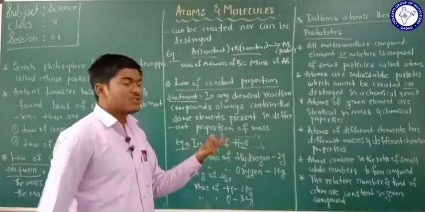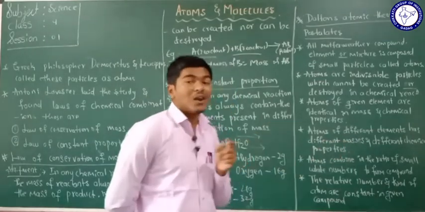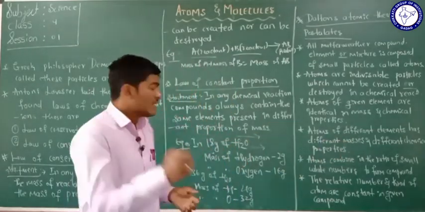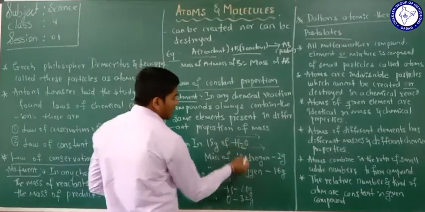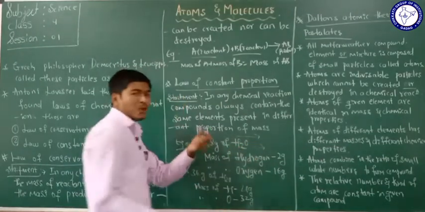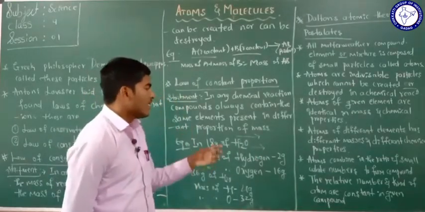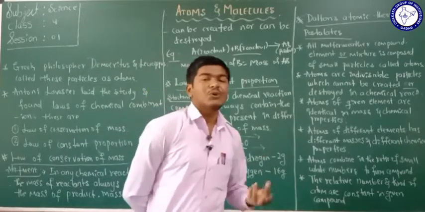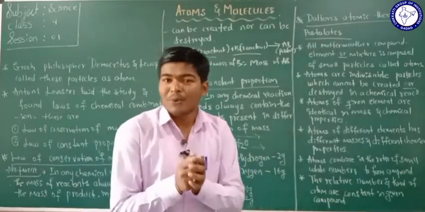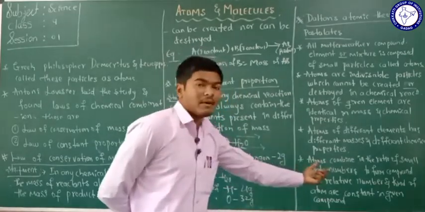So the fifth postulate states that atoms combine in the ratio of small whole numbers. For hydrogen the number of atoms is 2, and oxygen is 1, that is 2 and 1, small whole numbers. They combine in small whole numbers to form a compound. If two elements make a compound by a chemical reaction, they combine in small whole numbers. Is it clear?